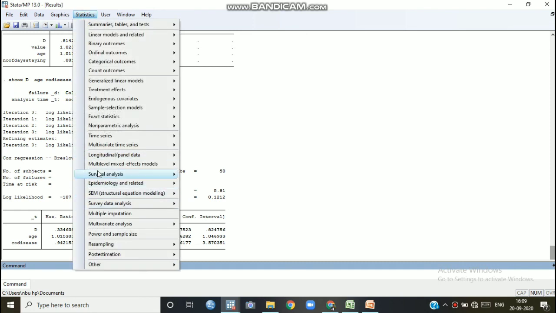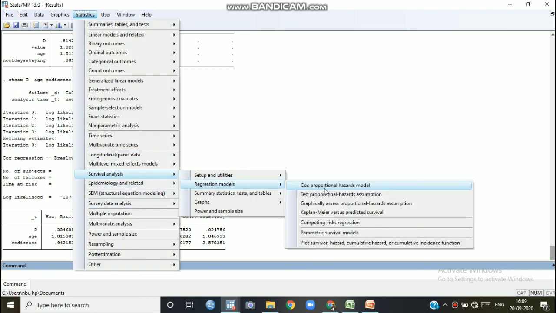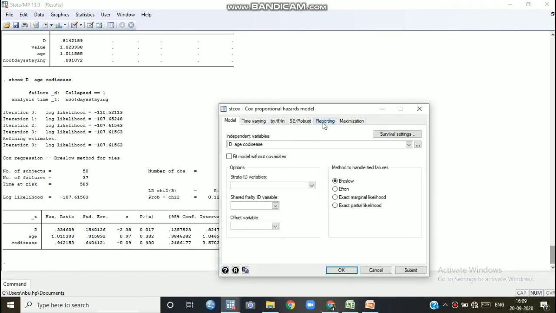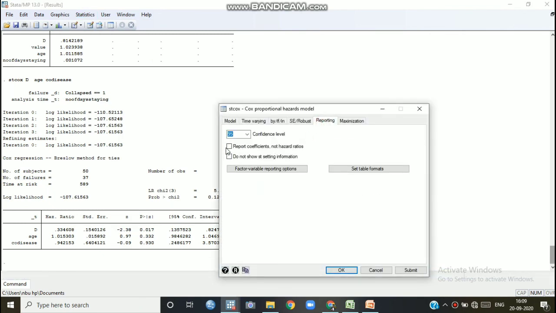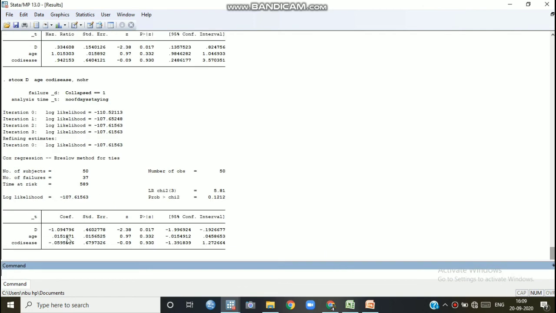Similarly, this is survival data regression, the Cox hazard model. Now for reporting, we show the coefficient. This is the coefficient, this is the ratio, this is the coefficient. In this coefficient we can say that if D, that means specialized treatment, is given, their probability of hazards is less than those who are not getting it.